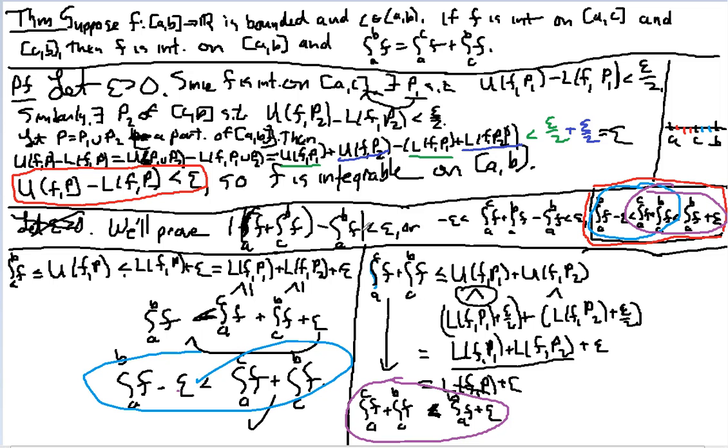The only way for two things, and these really are just constants, right? That's just an area, that's an area, that's an area. The only way for these two numbers to be less than every positive number apart is if when you subtract them you get 0, which is saying that they're the same thing, which proves the result. And we're done.